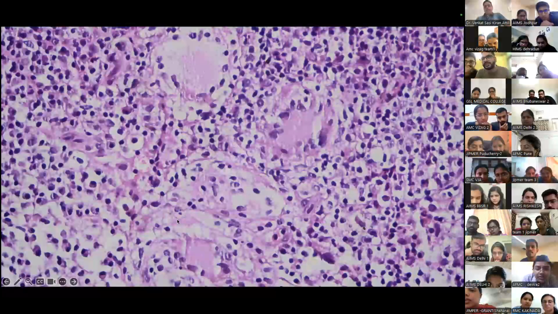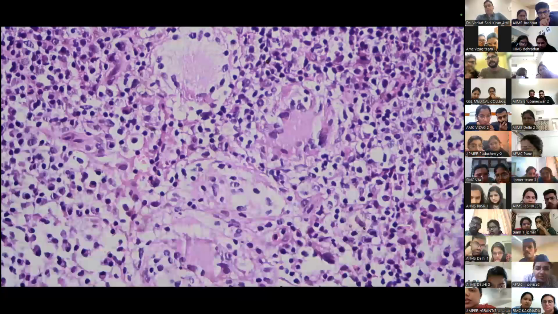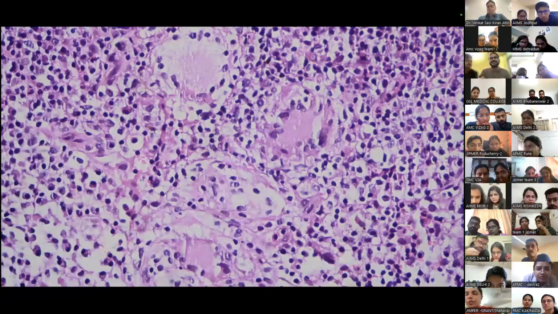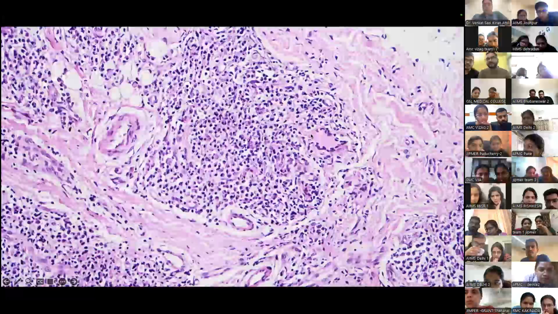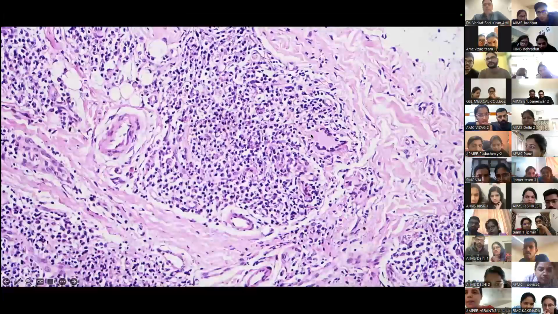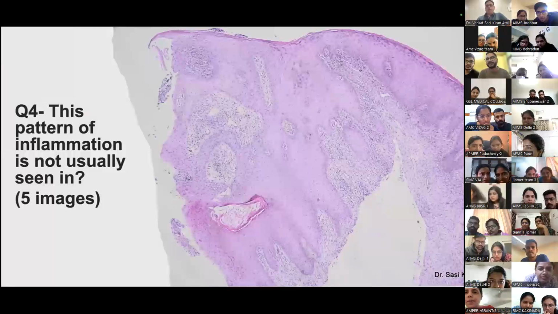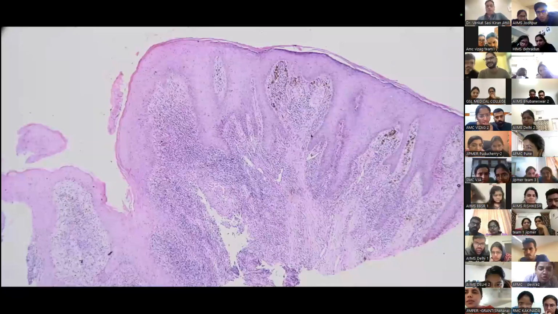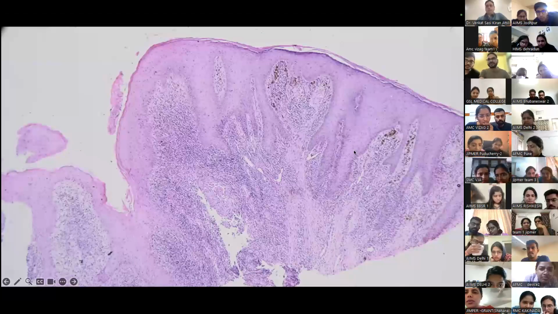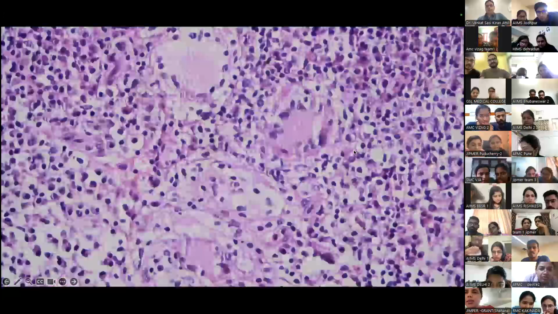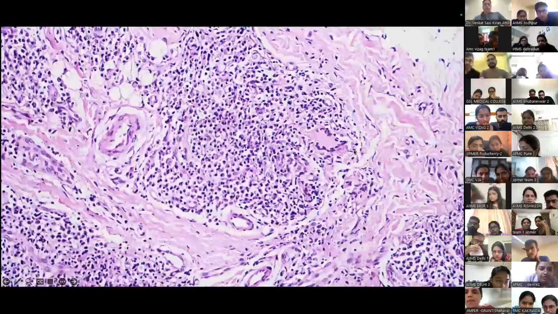Then this is part of the papillary dermis. Okay. And this is probably where you make your diagnosis or make your differential diagnosis. Okay. And which is slightly deeper. So I'll just go back. So you've got one image there, inflammation going down to the mid-dermis. Then you have this, and this. Okay.